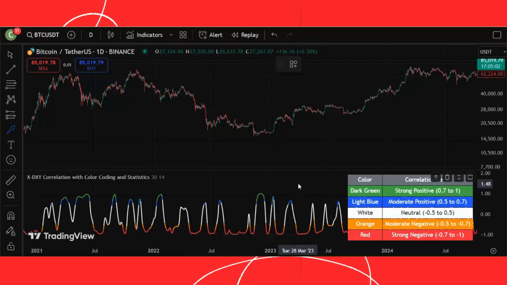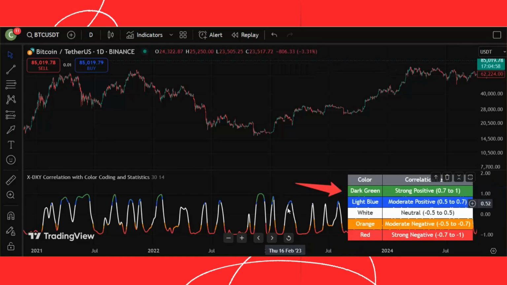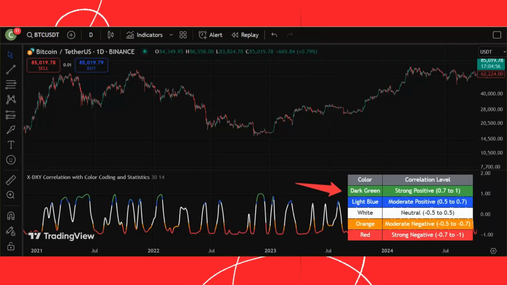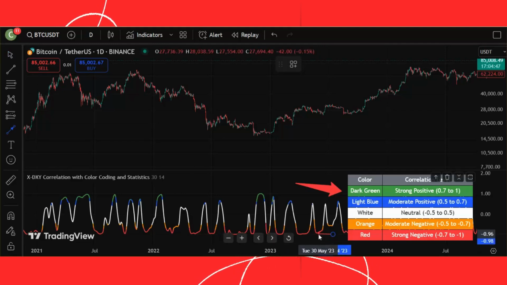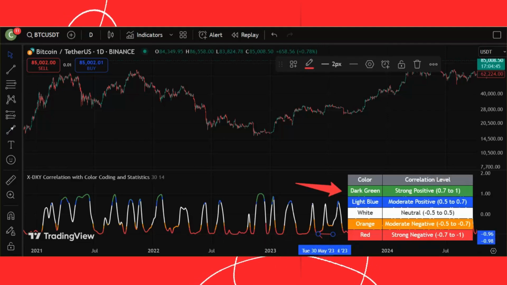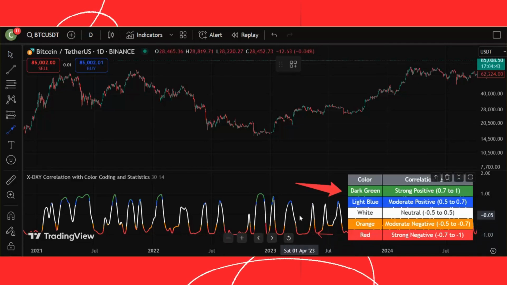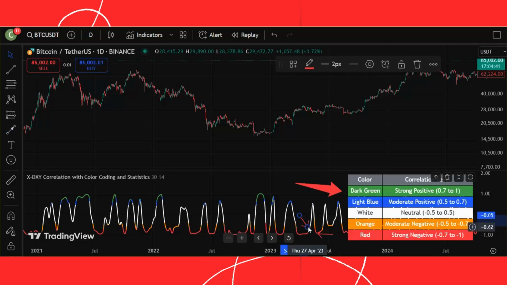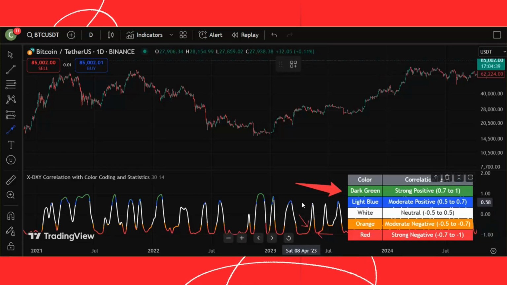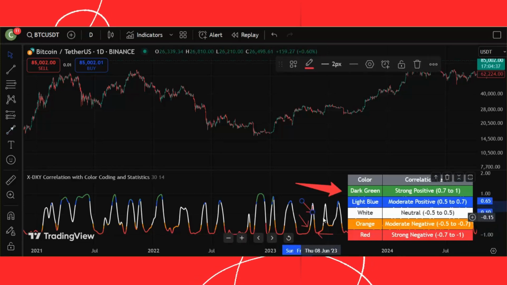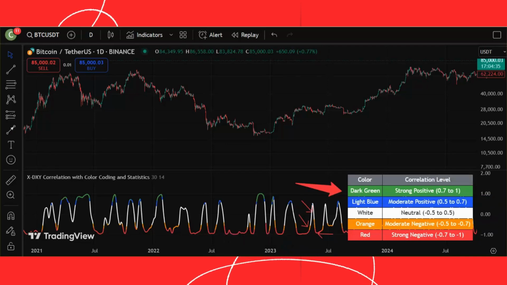As you know, correlation is a number that ranges between -1 and +1, and the levels of change here are usually meaningful. We have included a table as a guide to explain the colors used. For example, the red color represents strong negative correlation, equivalent to -0.7 to -1.0, while the orange color represents moderate negative correlation, ranging from -0.5 to -0.7.